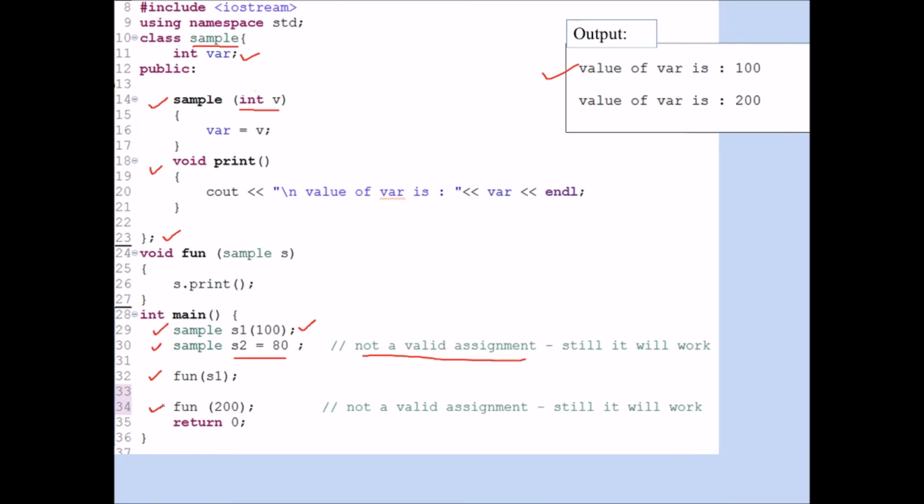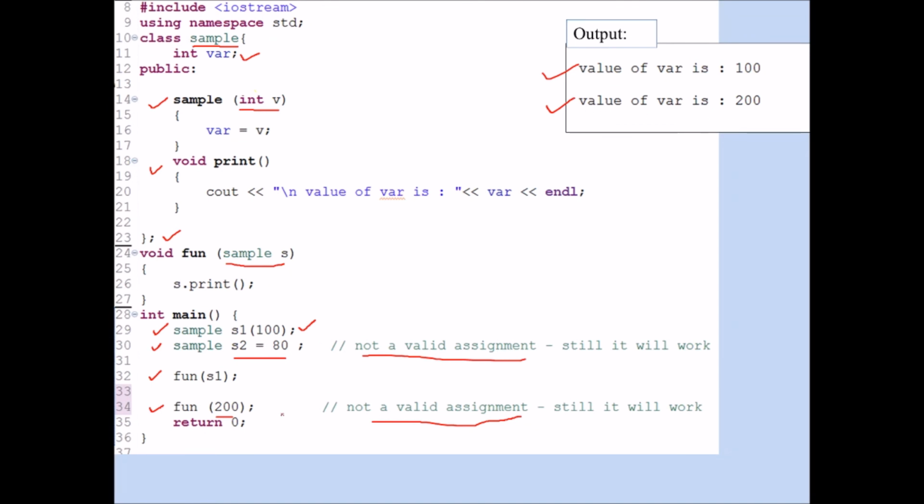Let us see one more type which is not a valid statement. I am calling the function fun with value 200. So 200 is an integer number, but the expected argument is an object, and that object is nothing but an object of the sample class. But still, even if this is not a valid assignment, the compiler is not going to give any error, and the compiler will assign this value 200 to the variable var which is inside this object. You can see in the output that the value of var is 200.